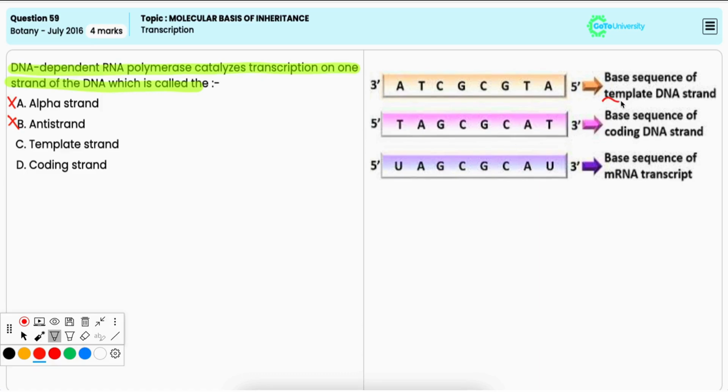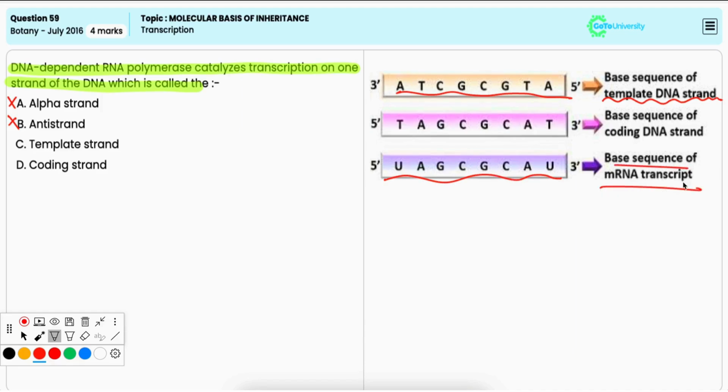Option C, template strand. Now, DNA-dependent RNA polymerase uses the template strand of DNA to synthesize RNA. And this strand is complementary to the RNA transcript. Hence, it is the correct option.